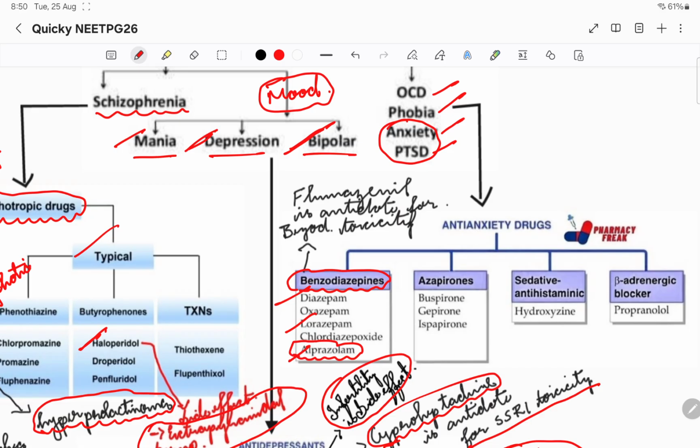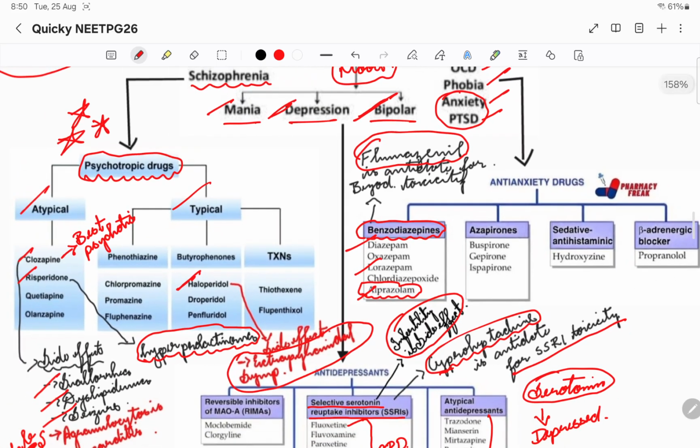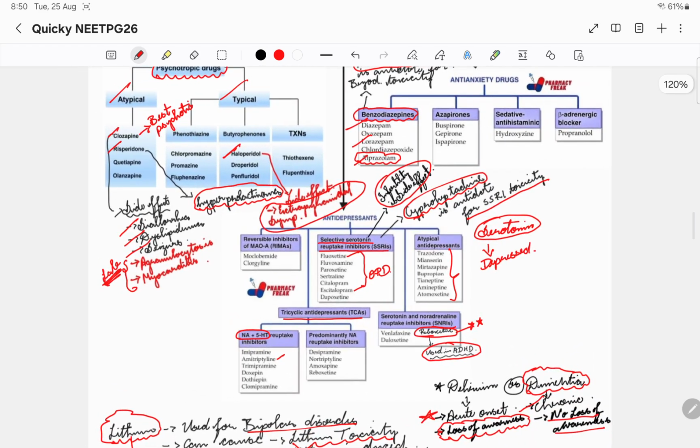Then coming to benzodiazepines, here itself I'll tell you, we use them as anti-epileptic drugs and all. Flumazenil can be used as an antidote for benzodiazepine toxicity. Remember, don't confuse fomepizole with flumazenil.